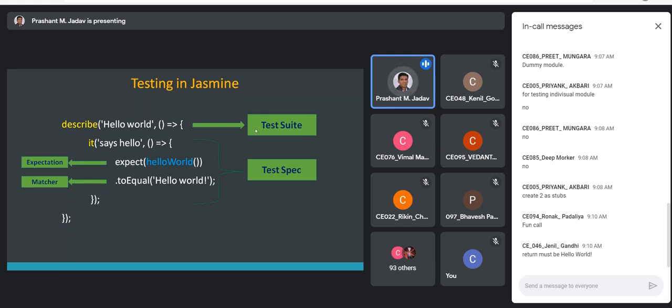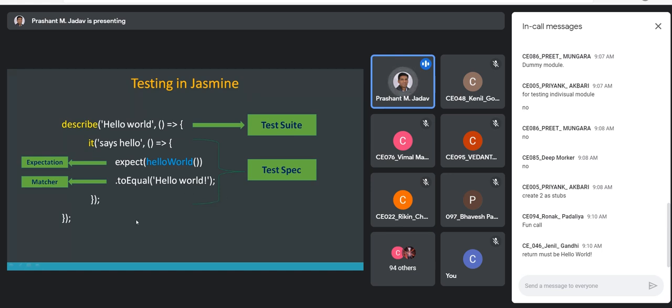So there is a test suite. Within that, you can have multiple test specifications, test specs, and within that you are testing functions, classes, methods, services, and then you are expecting that they return some value. There are some built-in matchers, or you can even create your own custom matcher. But most of the time built-in matchers suffice. See that we are comparing the return value of hello world to be equal to hello world.